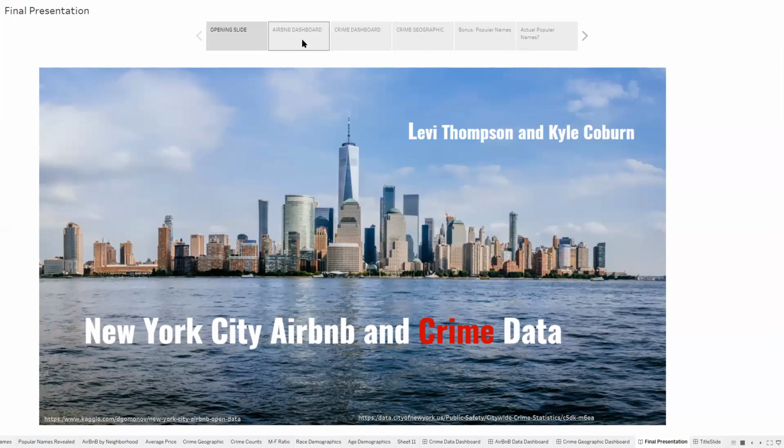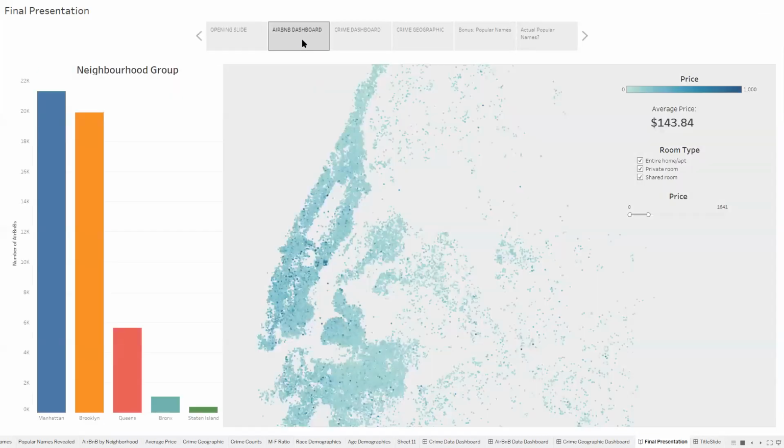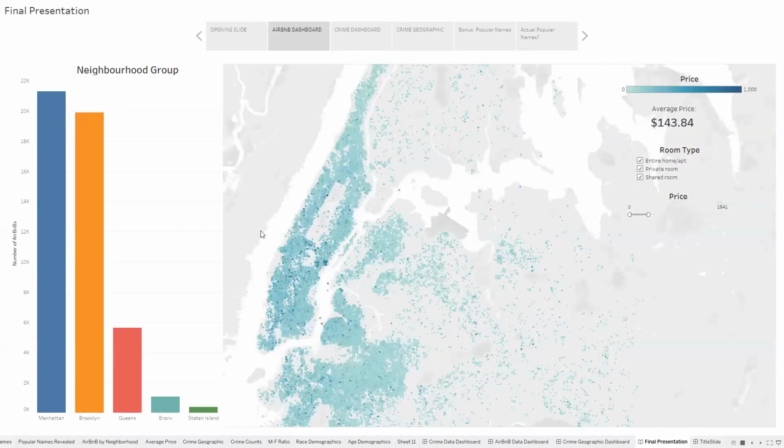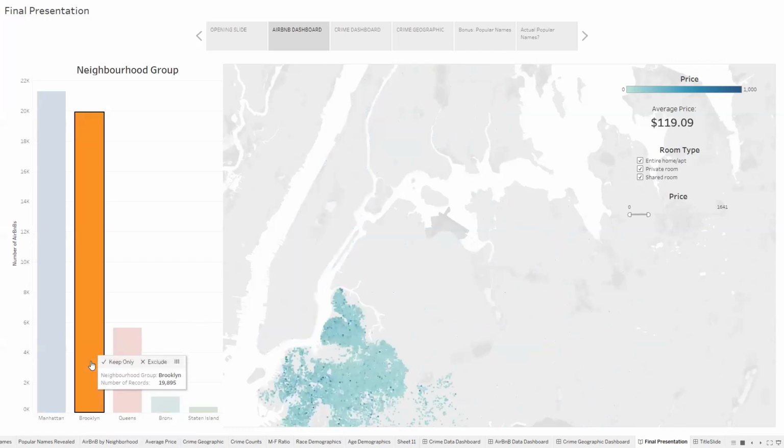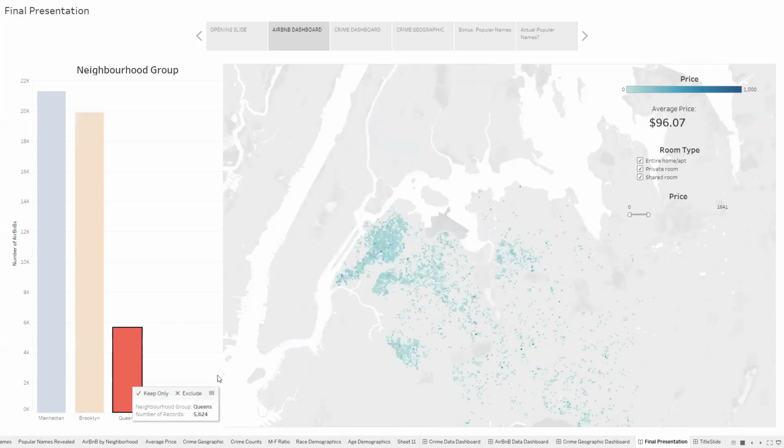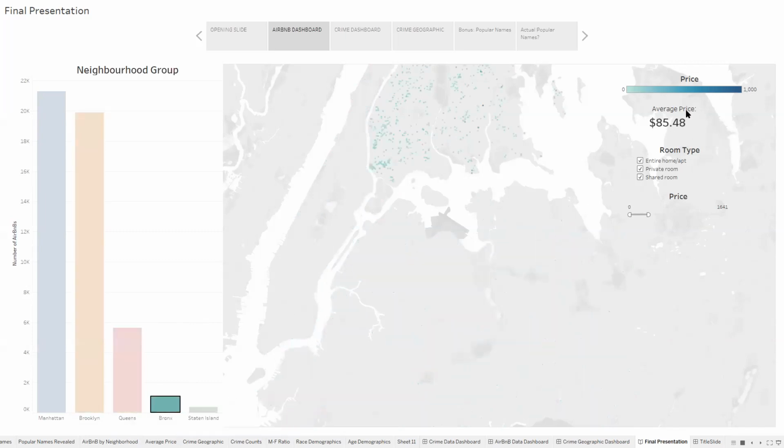So we put together, first of all, a little dashboard showing all the Airbnb locations in New York City. Over here, you can see the average price. This will update depending on what selections you set. If, for example, you wanted to just see Manhattan, you can click over here and look at only Manhattan. Obviously, it's going to be a tad bit more expensive. Meanwhile, Brooklyn is going to be a bit cheaper. Queens, much cheaper. Bronx, so on.